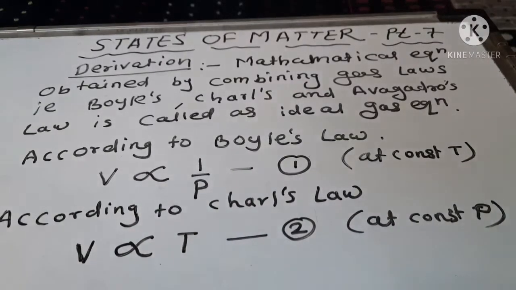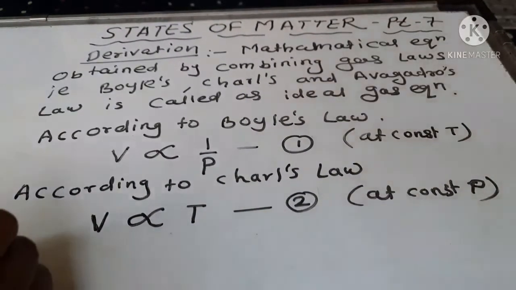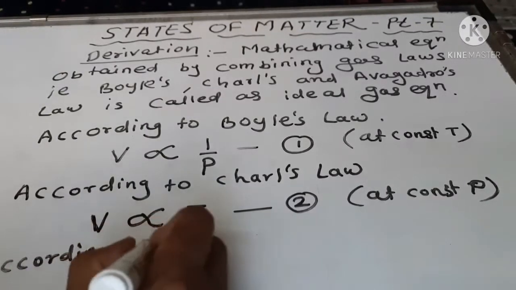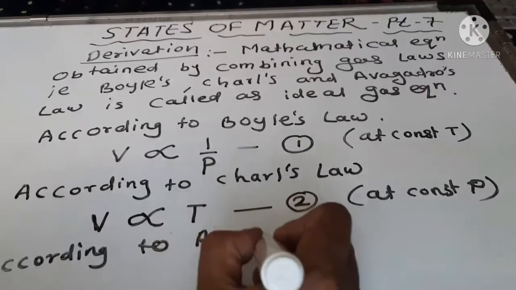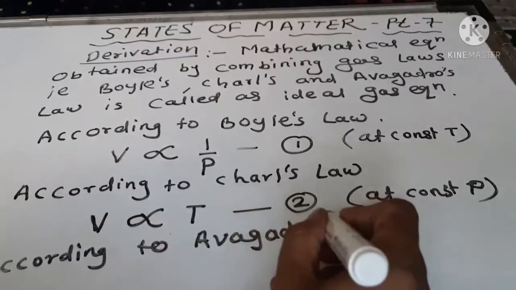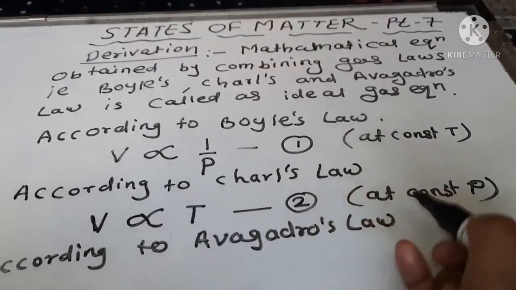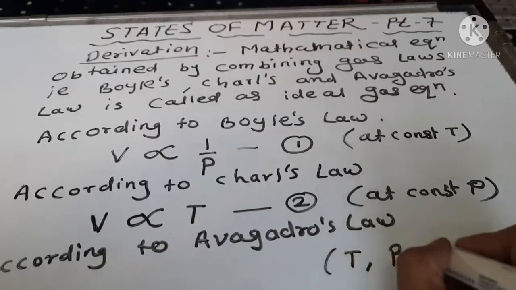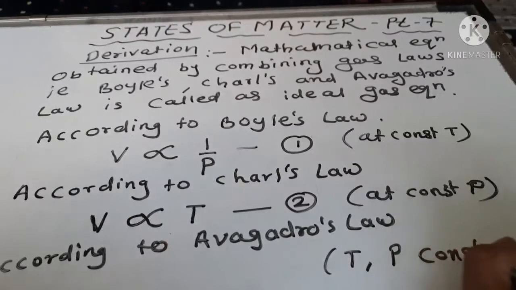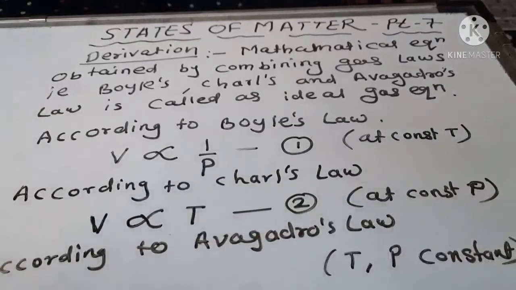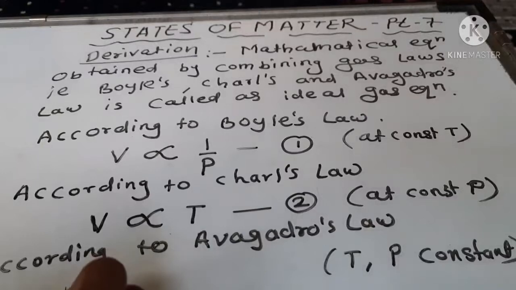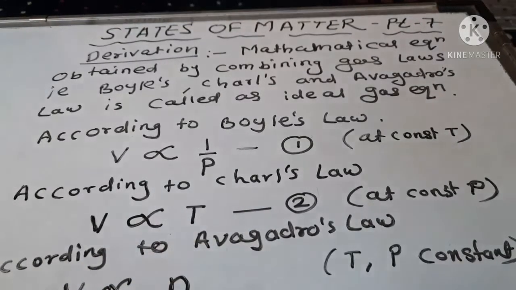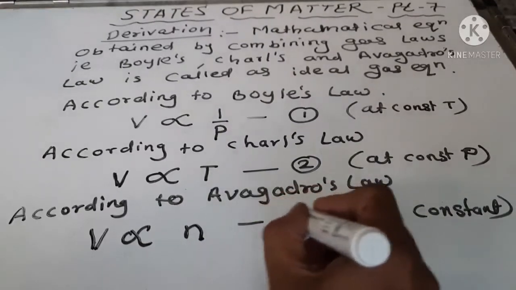Then according to Avogadro's law, when T and P are constant, the volume of a given mass of gas is directly proportional to the number of molecules, and this is equation number 3.